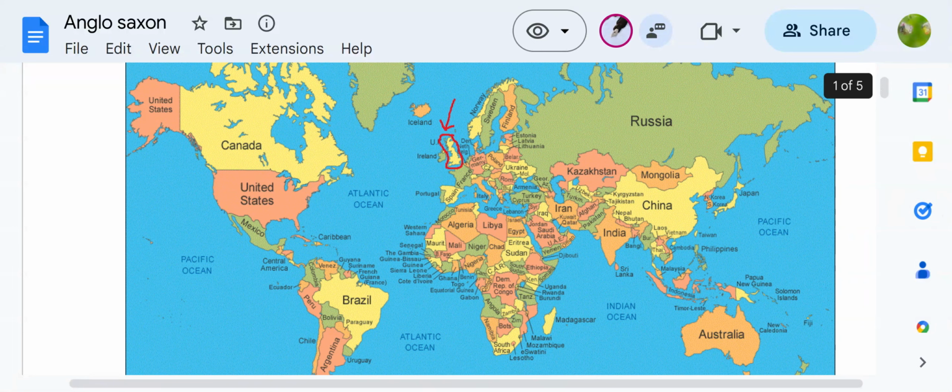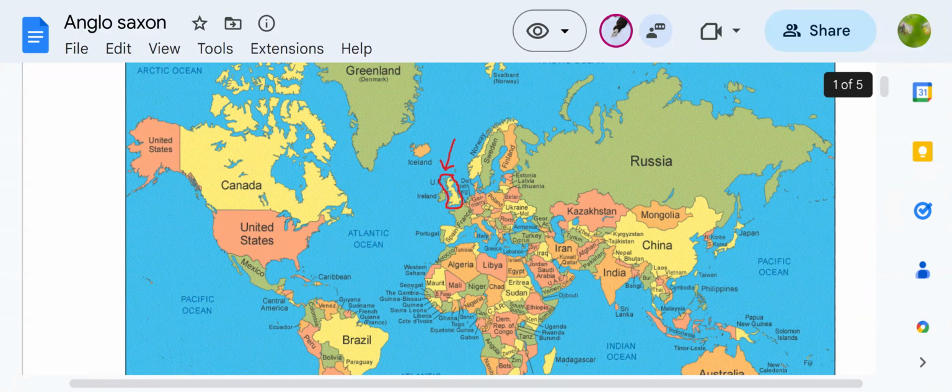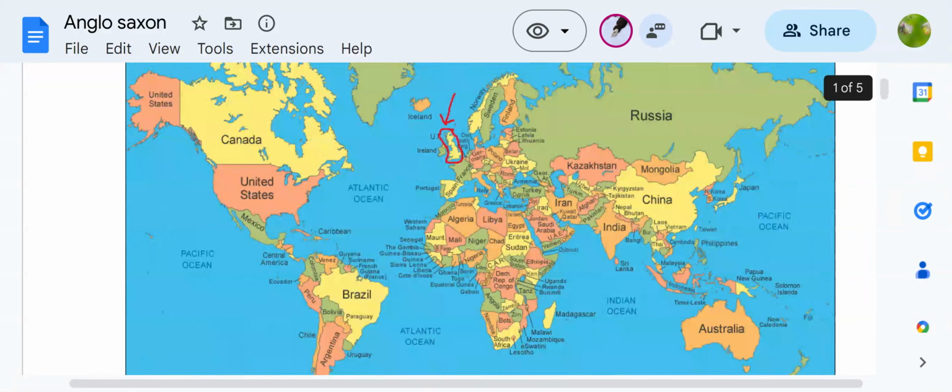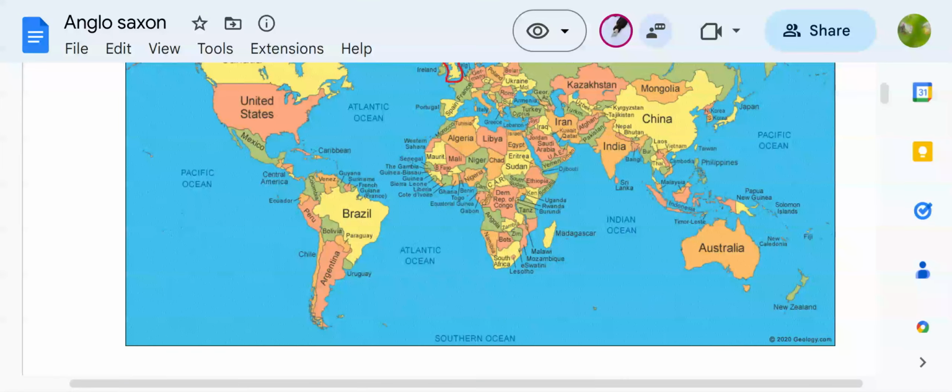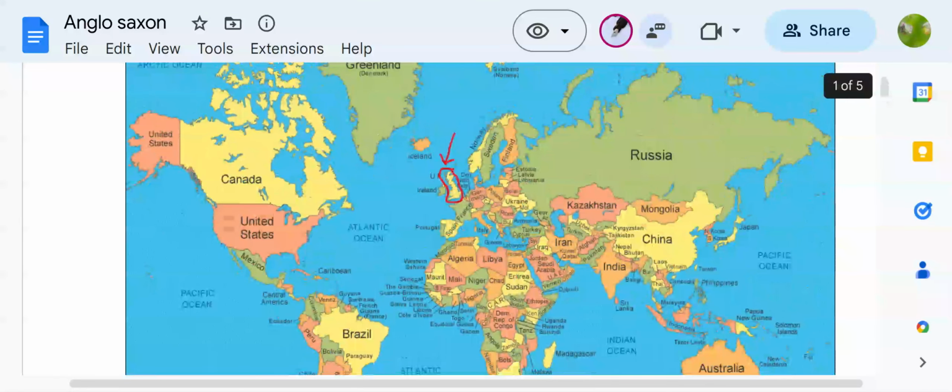So this is a big picture of the modern world map. I have taken it from Google, thanks to geology.com. In this picture, I have marked the British Isles. You can see it in this red mark, the yellow patch of land in this huge blue ocean. This is the British Isles. And this is Europe, and the European mainland is not very far away from Britain. You can see the European mainland, Germany, France, Spain, these are all countries of Europe now.